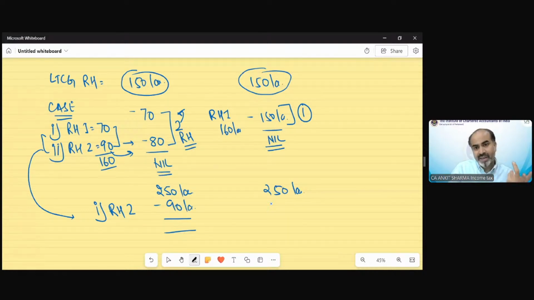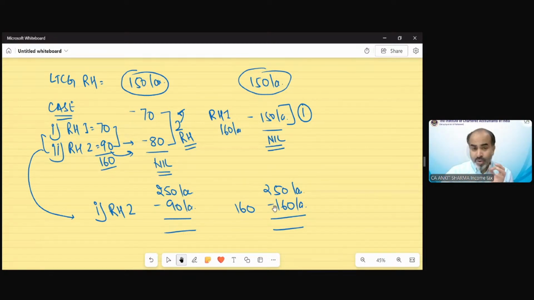Clear? In this case, of course, there is a single house purchase of 160 lakh. So we can claim the full exemption of 160 lakh. There is no problem. So understood? We can claim two residential house exemption only when the gain does not exceed 2 crore rupees. If it is up to 2 crore, you have the option to claim either one residential house exemption or maximum two. But if the gain exceeds 2 crore, then you can only claim one residential house benefit.